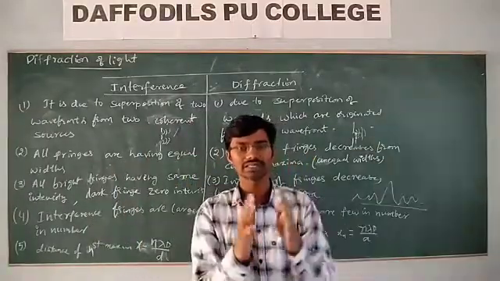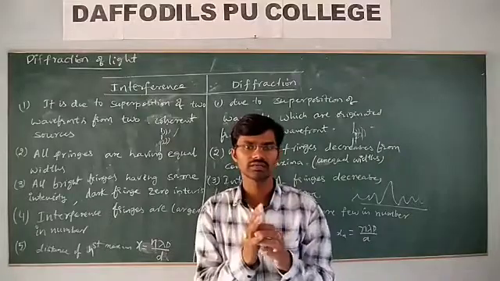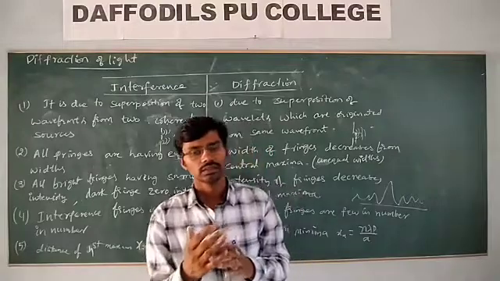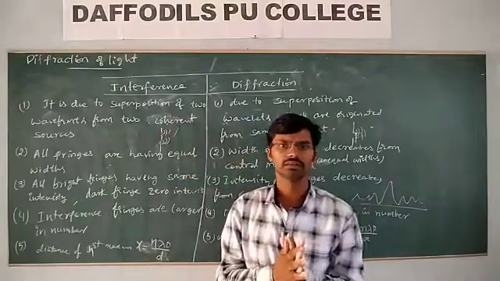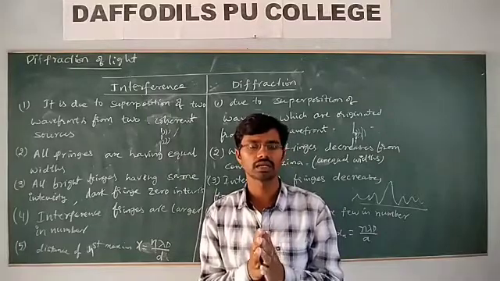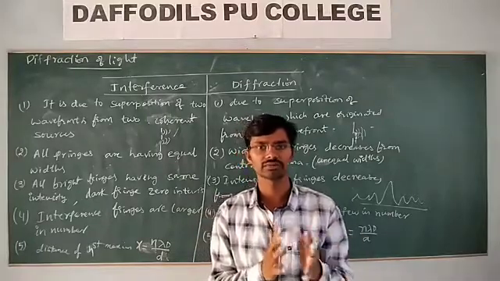However, we cannot differentiate interference and diffraction completely. The diffraction of light is due to the size of the obstacle or aperture, which should be comparable to the wavelength of the light.